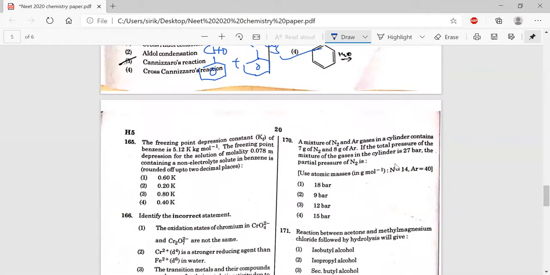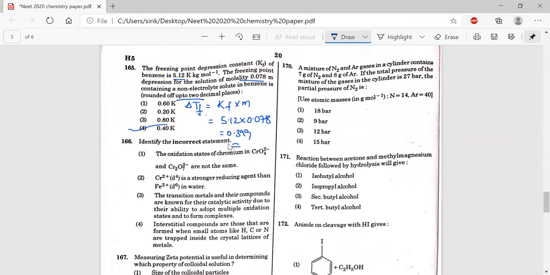Next question. The freezing point depression constant Kf is given and molality is given, and they're asking us to find the depression in freezing point. The formula is delta Tf equals Kf into molality. What is the Kf, my dear students? Here 5.12, and this is 0.078. We will get an answer of 0.399, so round it off, then we will get 0.40.